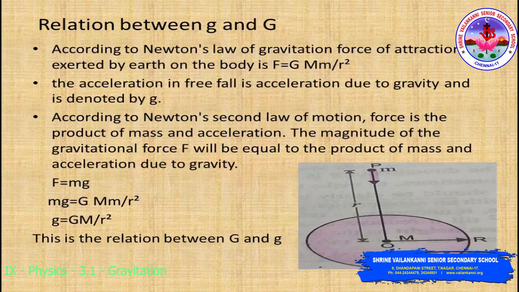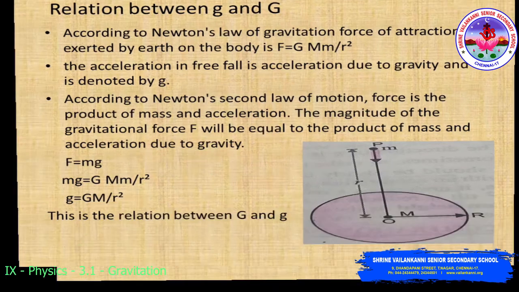By this you can get clearly how the relation between g and G came. So this is the relation between small g and capital G. If the body is on or near the surface of the earth, the distance r is equal to capital R, the radius of the earth. So for objects on or near the surface of the earth, small g equals G M by capital R square.